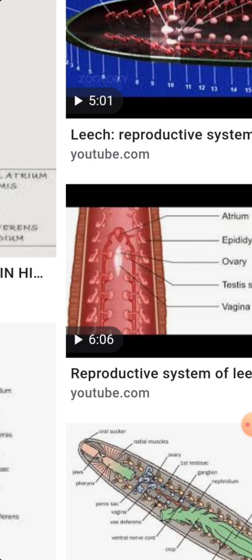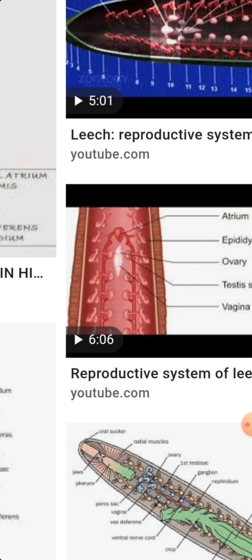The epididymis is in the 11th segment, nearer to the posterior region of the 10th segment.